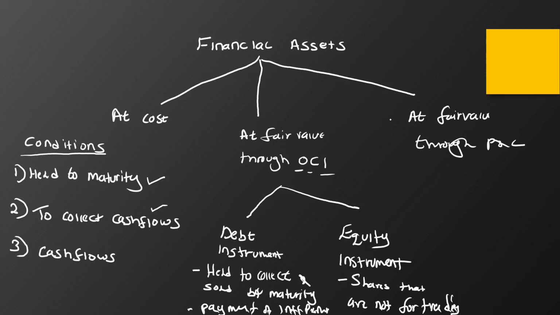So for us to value a financial asset at fair value through profit and loss, that financial asset must be any other financial asset that has not been mentioned in the other two classifications.